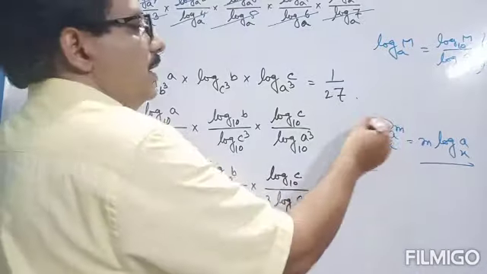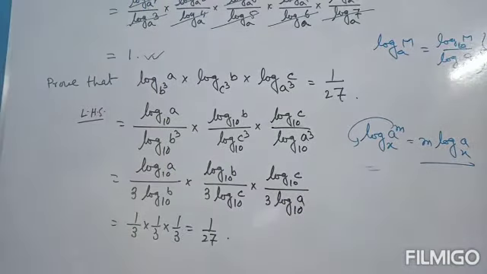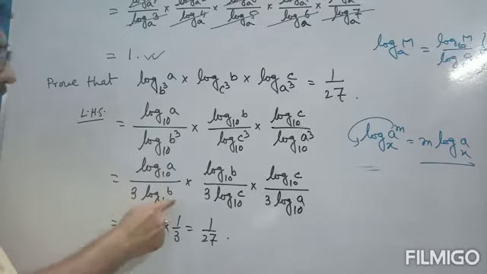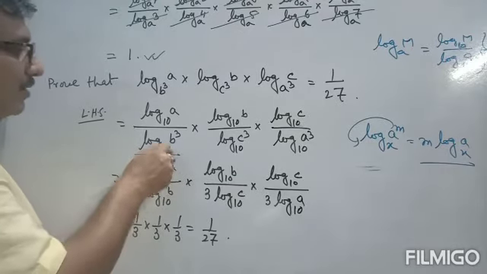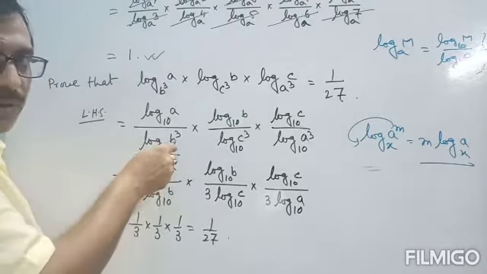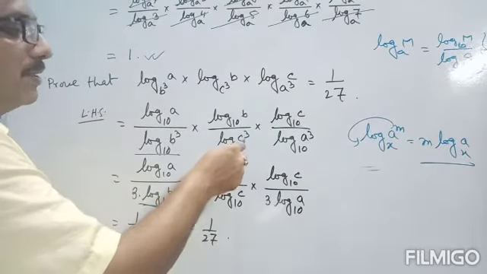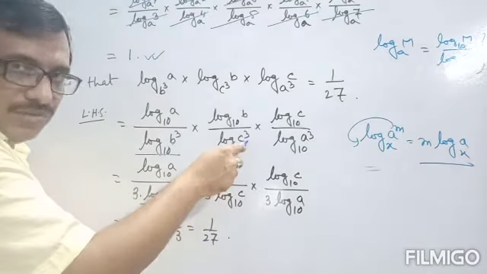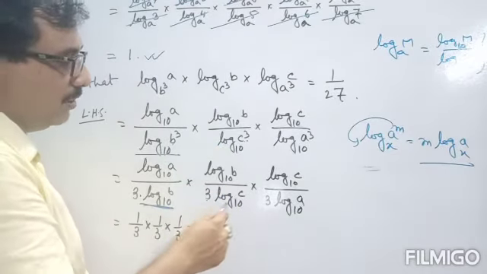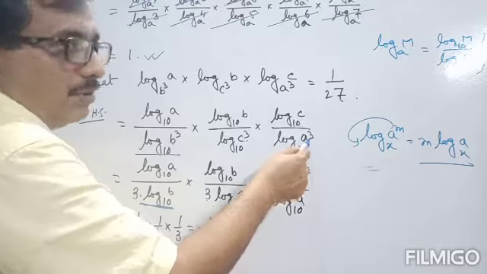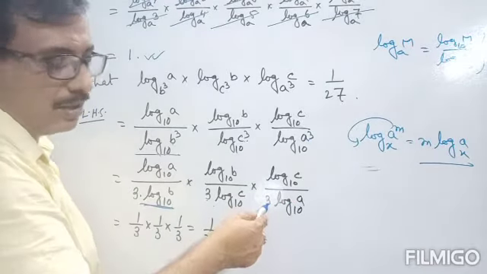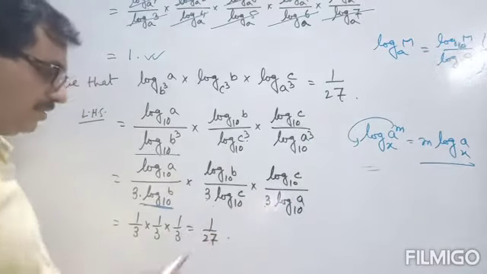If it is in a power, it comes out as a multiple. So for b cube, it is 3 times log b to the base 10. Similarly, c cube gives 3 times log c to the base 10, and a cube gives 3 times log a to the base 10.